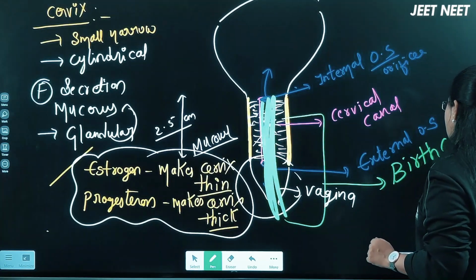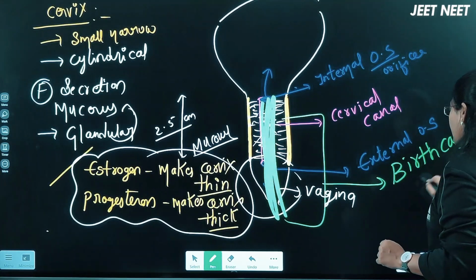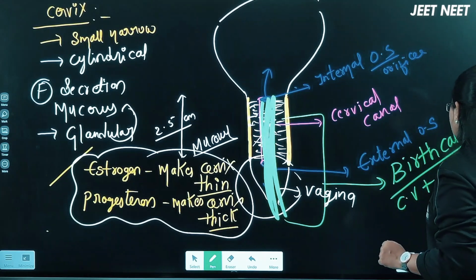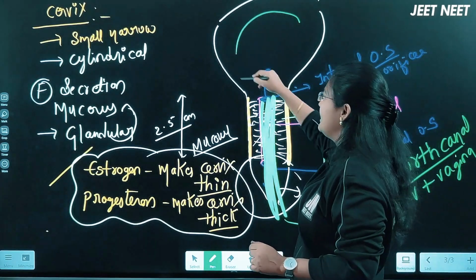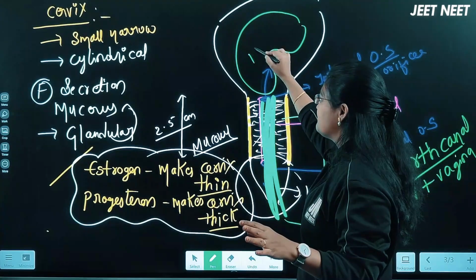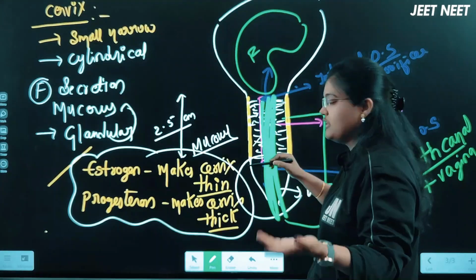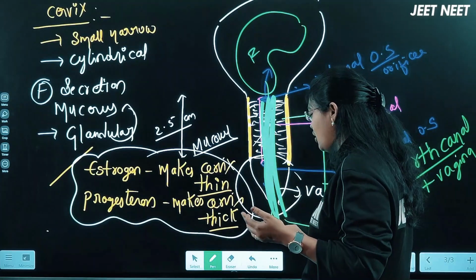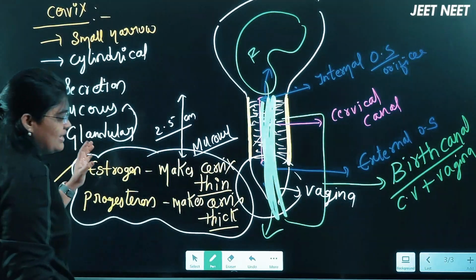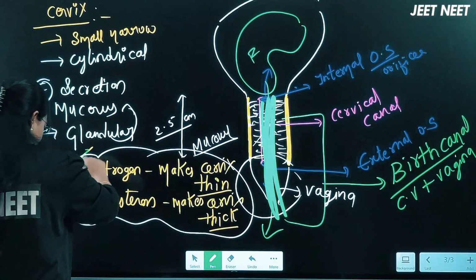Where, once the baby development is completed, the fetus will be delivered out of the mother's womb through this canal, out of the body. This is the way we can remember the cervix and this part. These points are very important.